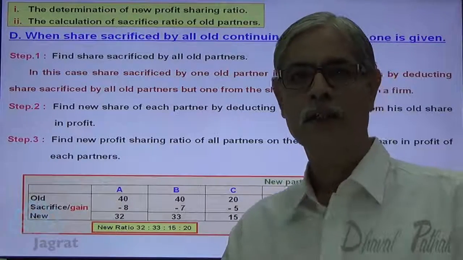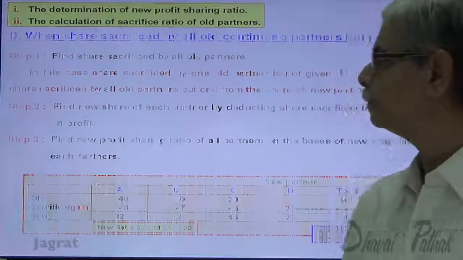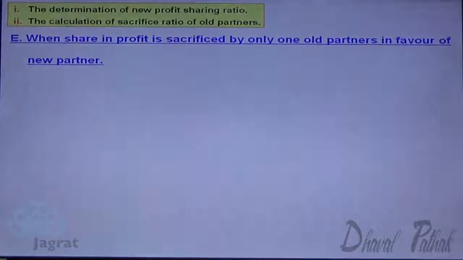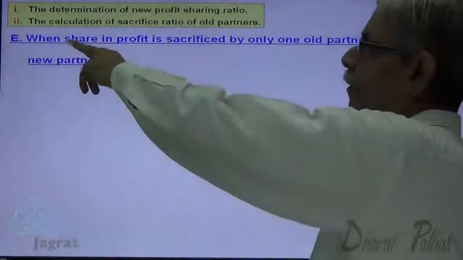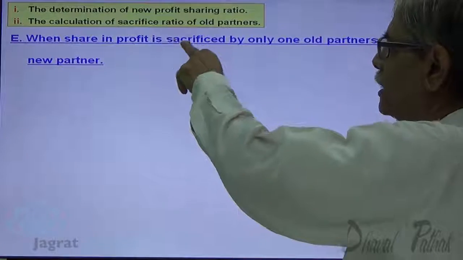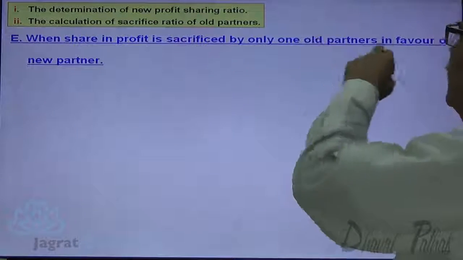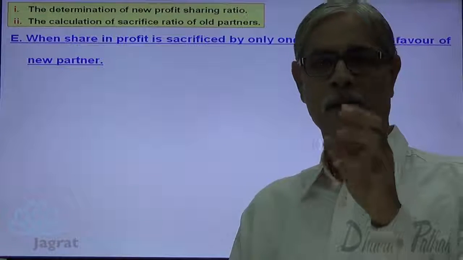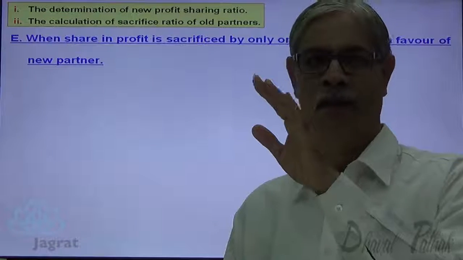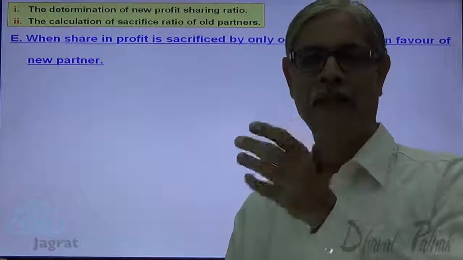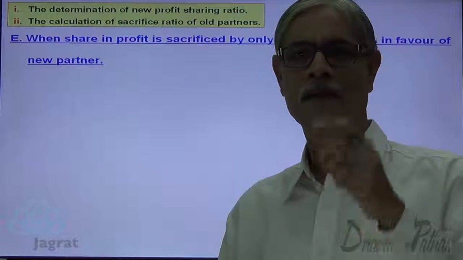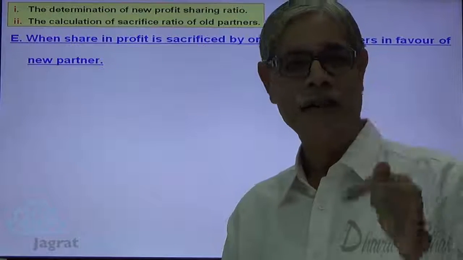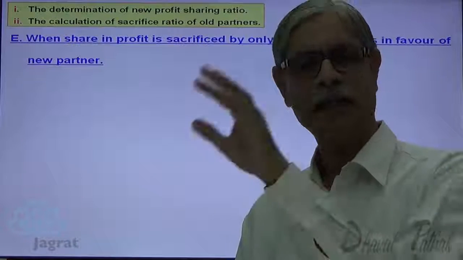Now let us go to the next alternative. When share in profit is sacrificed by only one old partner in favor of a new partner. Suppose that A and B are the partners, C is admitted, and C is given a share in profit that is given by A only.